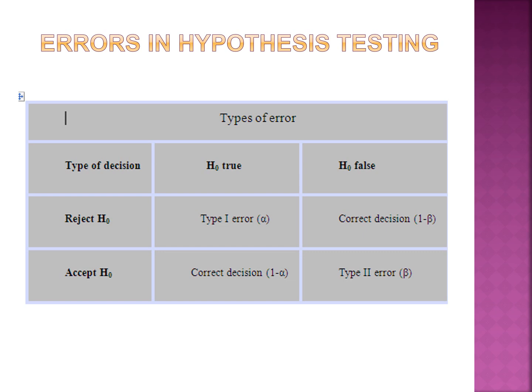And type 2 error is accepting the null hypothesis when it is wrong. When the null hypothesis is wrong, you cannot accept it. If you accept, it leads to type 2 error. Type 1 error is represented as alpha. Type 2 error is represented as beta. The other two cases are taking the correct decision, that is accepting the null hypothesis when it is true and rejecting the null hypothesis when it is false.